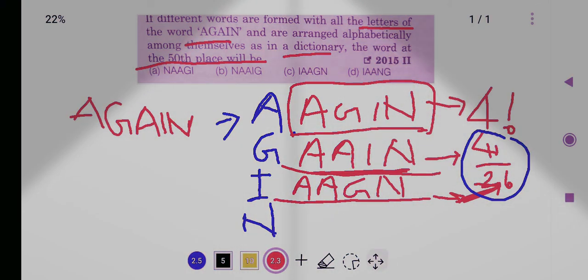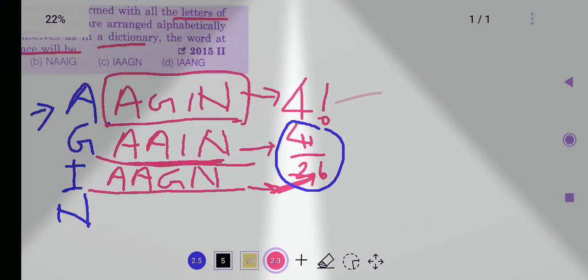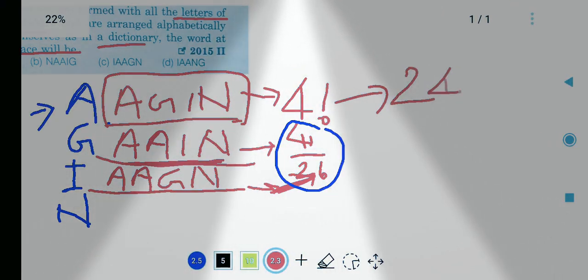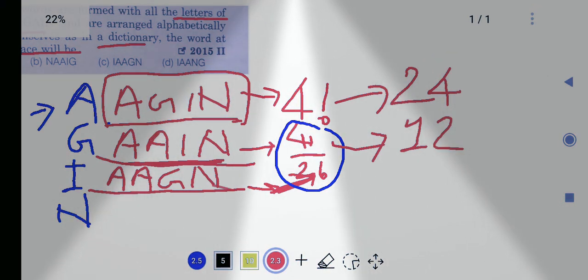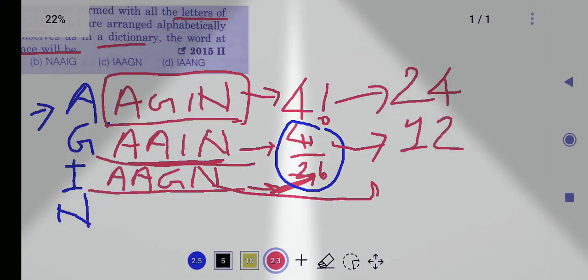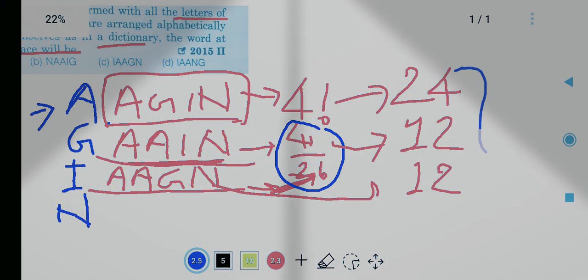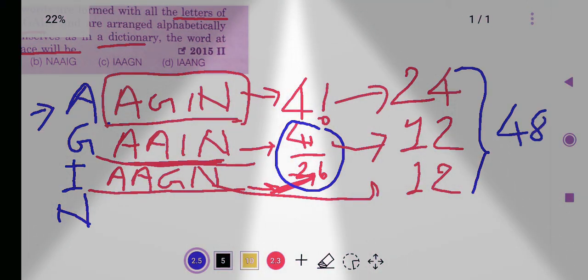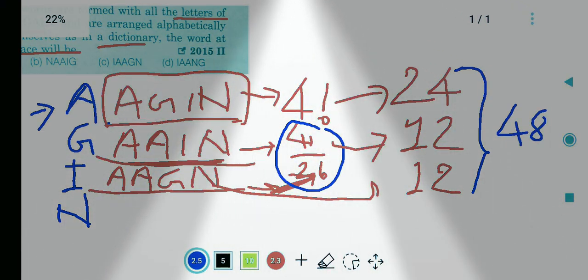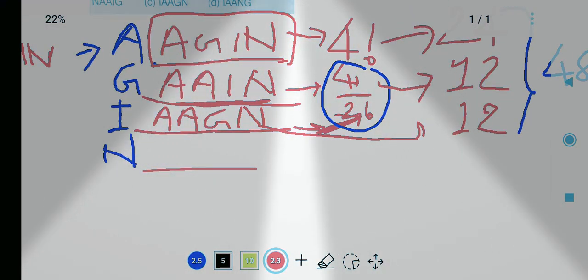So let's check how many words are completed. 4 factorial is 24. 4 factorial by 2 factorial is 12. And in this case also 4 factorial upon 2 factorial is 12. So we add them all: 12 plus 12 plus 24 is 48. So 48 words are already completed, and therefore if we start from the letter N, it will be the 49th word.